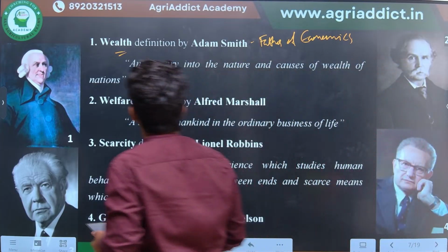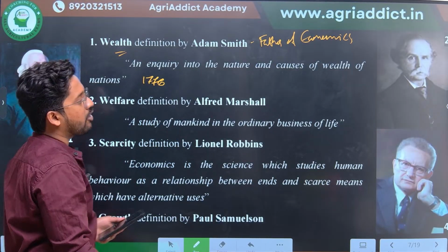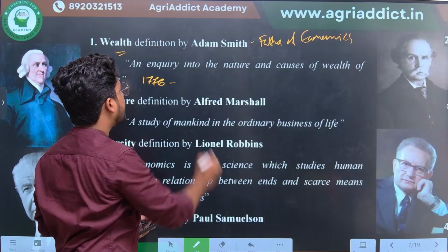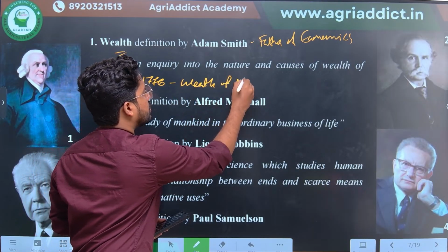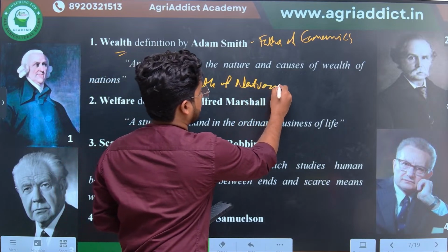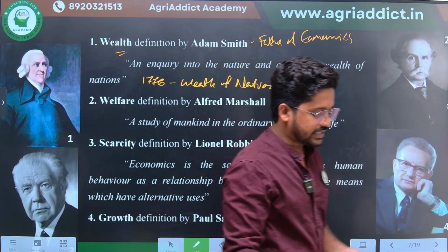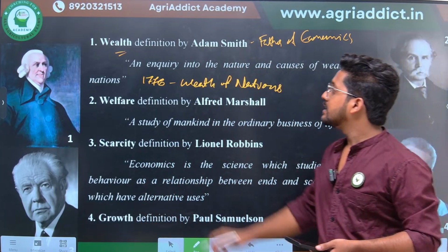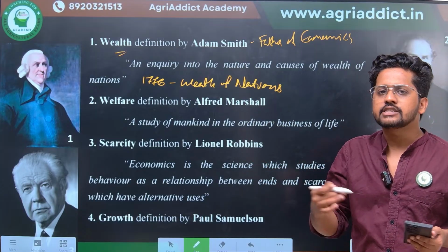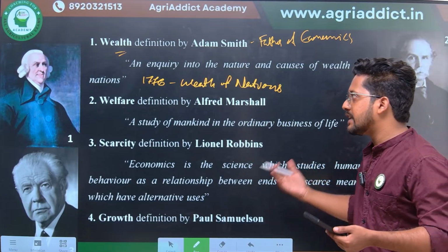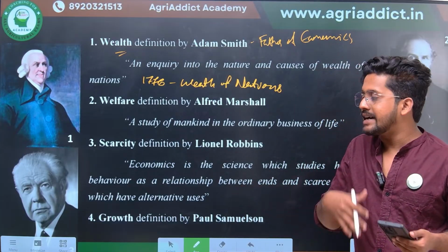In the year 1776, he wrote a book named Wealth of Nations. In this book, Wealth of Nations, he defined economics. This is actually the first formal definition of economics, before which Aristotle tried to give a definition, but he did not define economics as a subject.